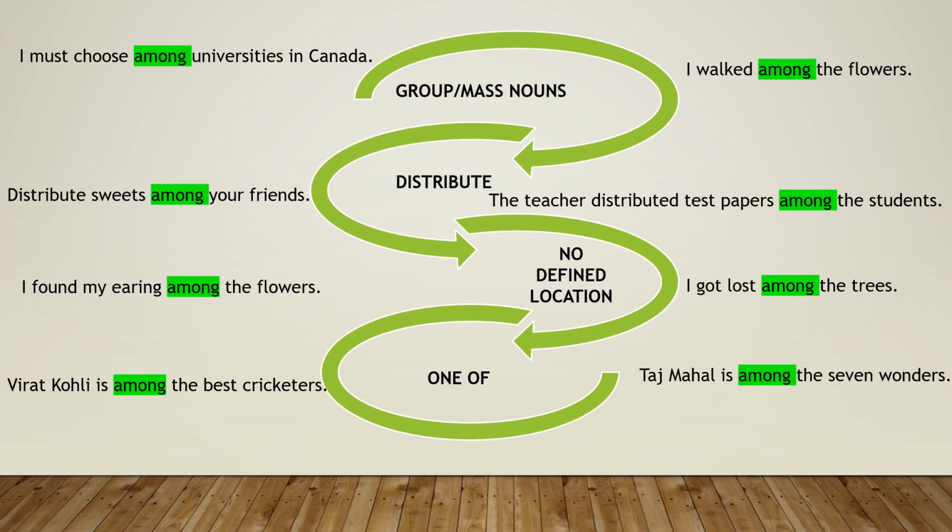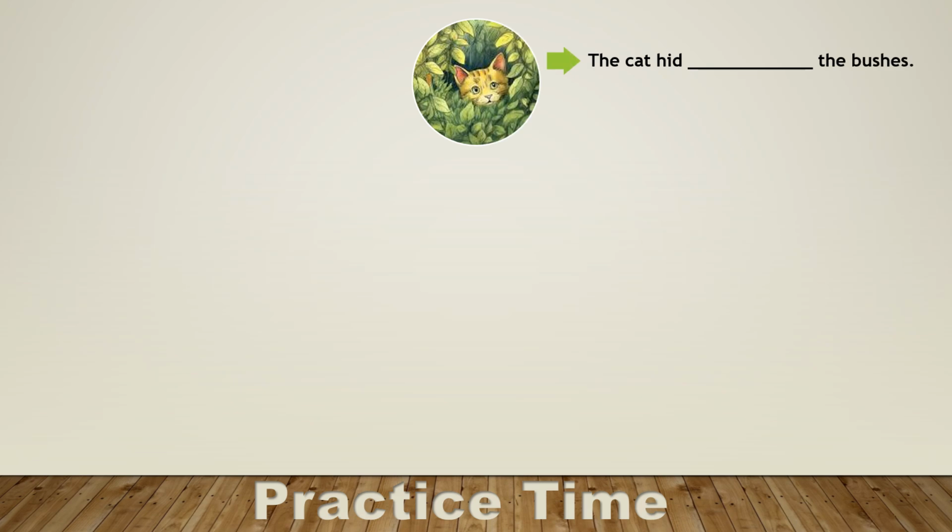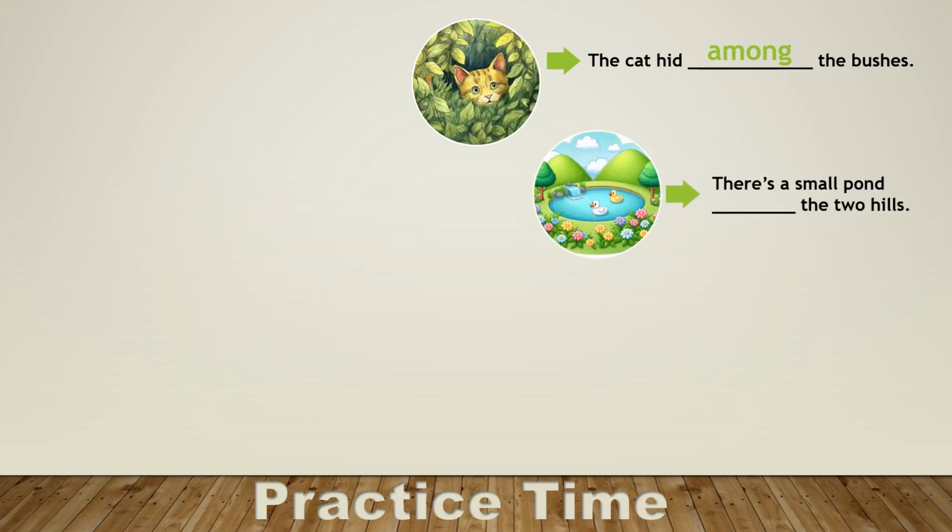I hope it's clear. Now some practice. The cat hid dash the bushes. Children, I have not mentioned two bushes nor have I specified the bushes. That's why we will use among here. Next, there's a small pond dash the two hills. Two is already there, so it's very simple. We will write between here.